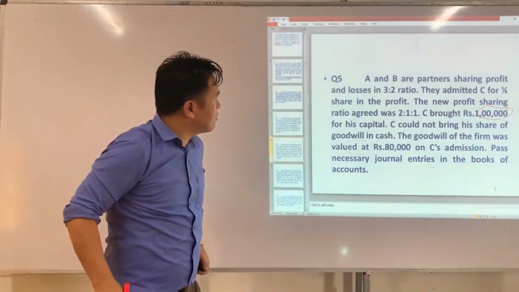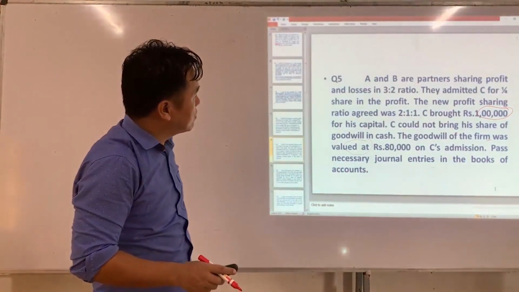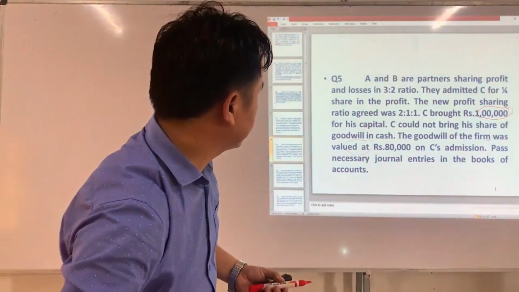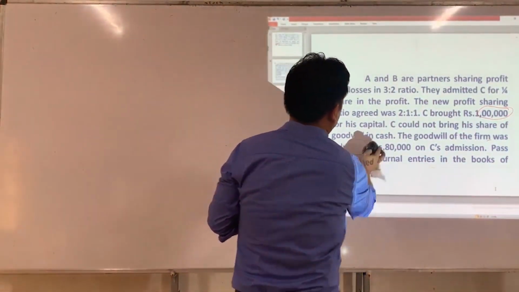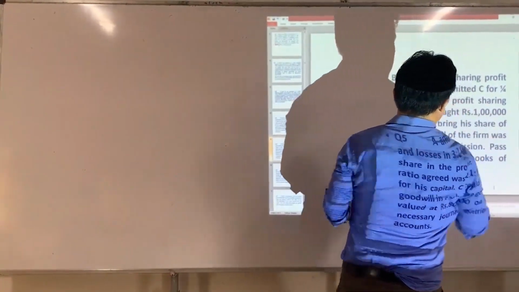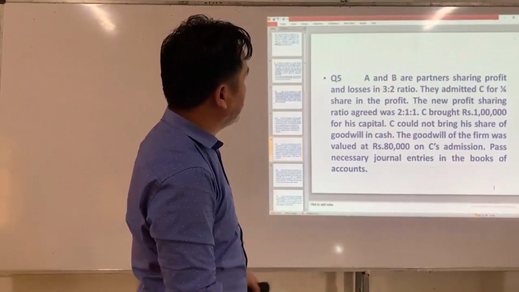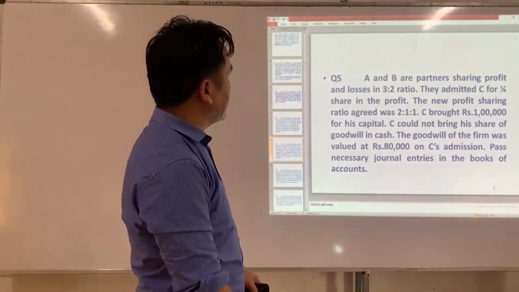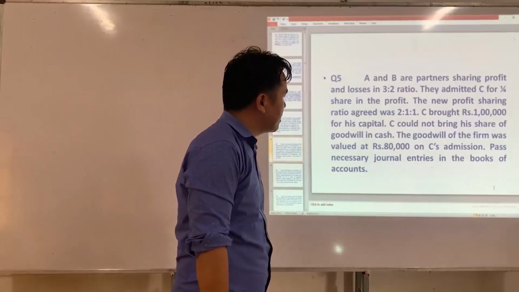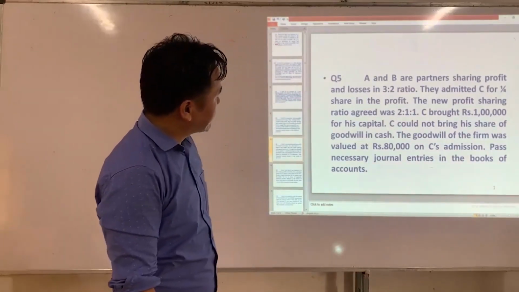We are partners sharing profit and losses in the ratio of 3:2. They admit C for a 1/4 share in the profit. The new profit sharing ratio agreed was 2:1:1. C brought ₹1 lakh for his capital.